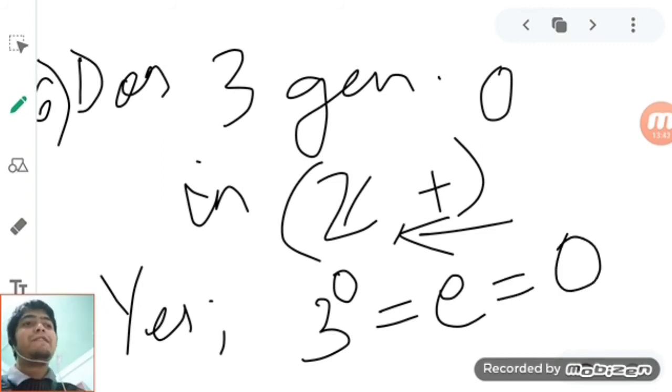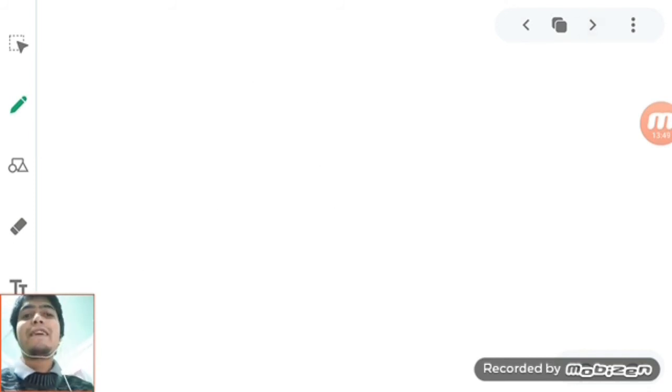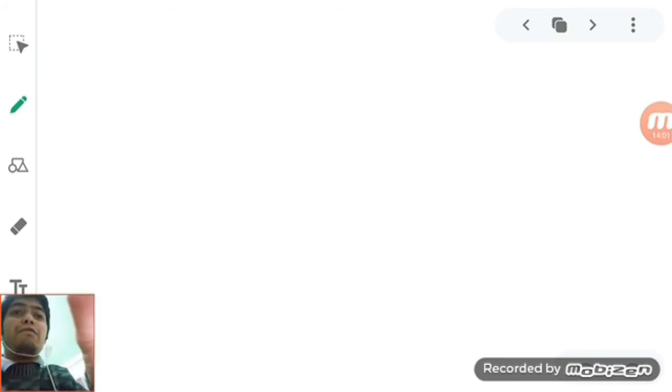So 3 generates 0. All right, so I think now it is clear with generators. Again, I will give you some exercises for you to try, but the groups may not be Z plus, they may be something else. Now we will go with cyclic groups.